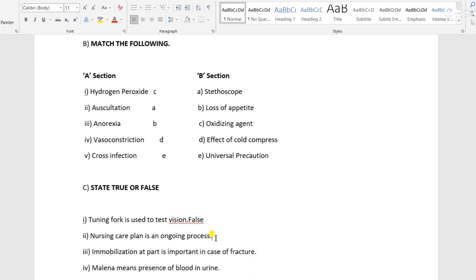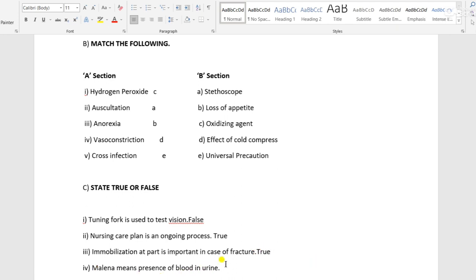Next, a nursing care plan is an ongoing process. Yes, a nursing care plan is an ongoing process. This is a true sentence. Immobilization of the part is important in case of fracture. Yes, this is also true. To prevent further complications of fractures, immobilization is a must in fracture cases. So this statement is also true.